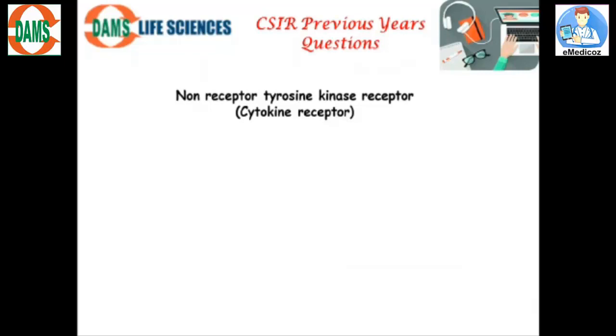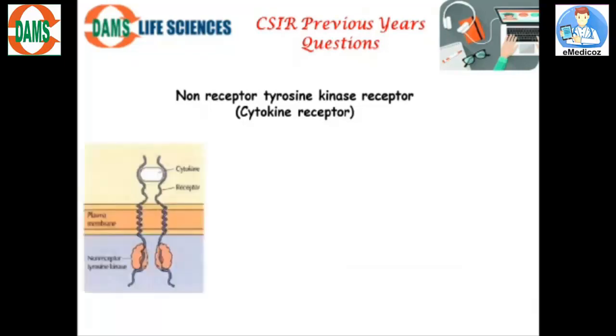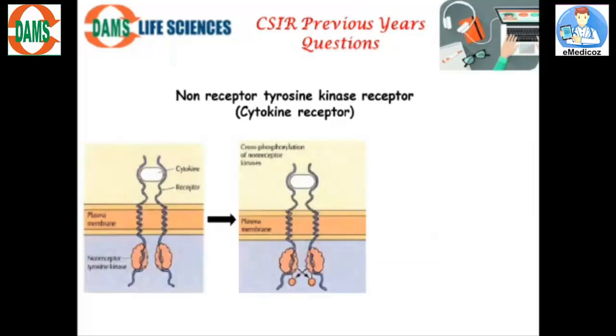Another receptor which is similar to the tyrosine kinase receptor is the non-receptor tyrosine kinase, or I would say cytokine receptor. It is similar in having three domains just like the tyrosine kinase receptor: extracellular ligand binding domain, transmembrane domain, and a cytosolic domain. The difference is that the tyrosine kinase activity is not present in these receptors, so they cannot phosphorylate the tyrosine residue. Instead, they are associated with the non-receptor tyrosine kinase.